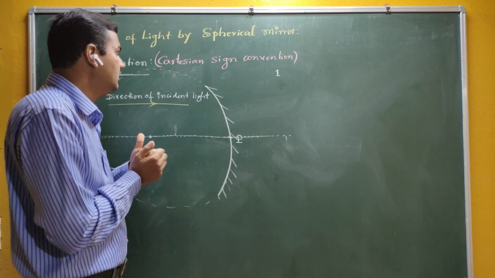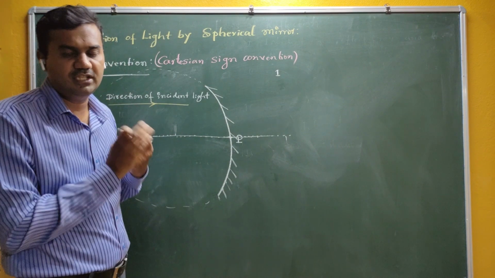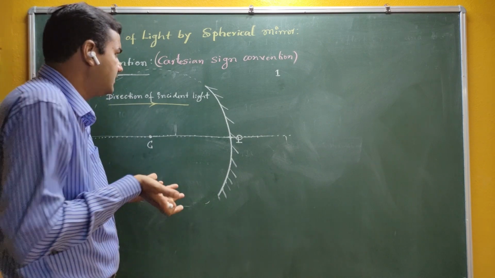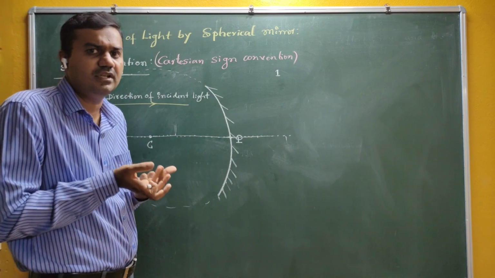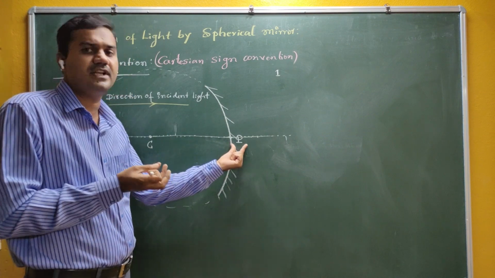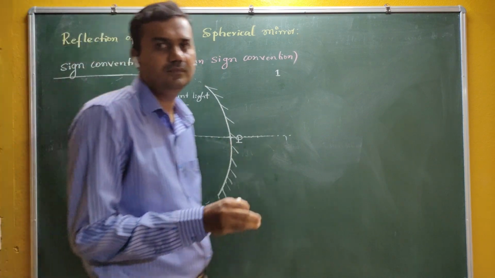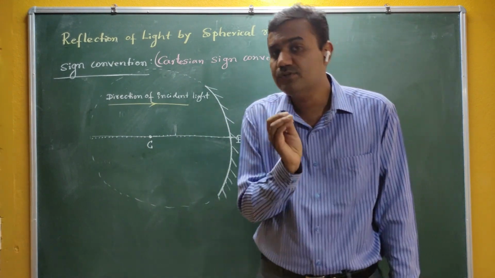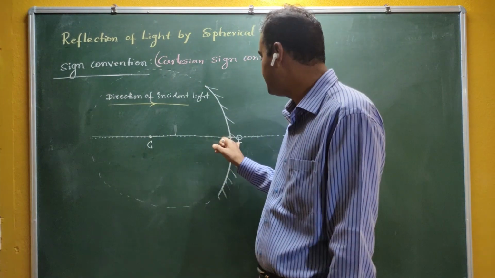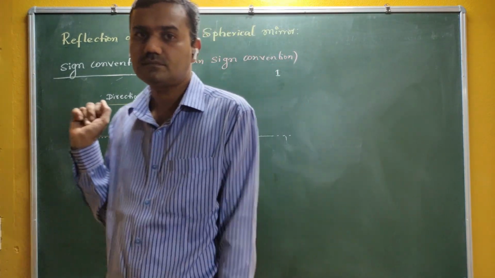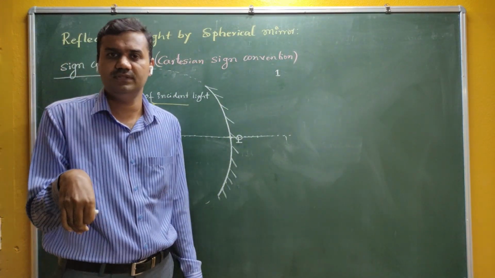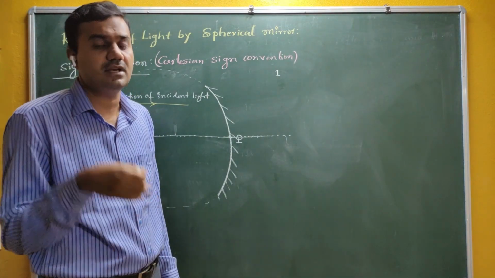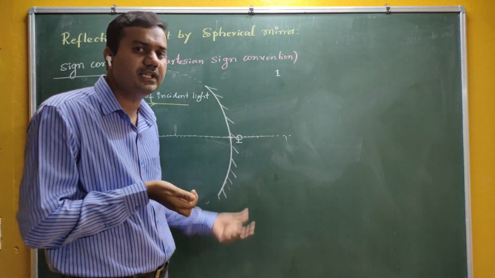Newton's optics uses the focus as reference, but in Cartesian sign convention we take the reference point as the pole. So all distances are measured from the pole. In the next class we are measuring the object distance and the image distance, and all those distances are measured from the pole.